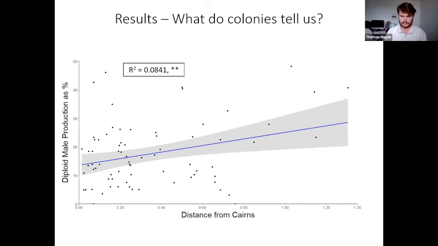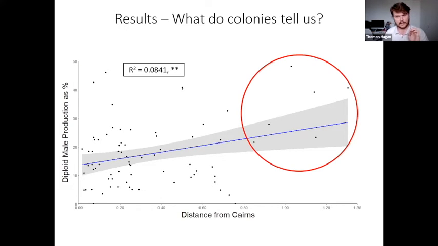So after finding this proportion, we plotted this against the distance the colony was found from Cairns. This distance is proportional to the range edge at time of catchment, which allows us to look at colonies that have traveled a bit further on and past that point and push the range edge out a little bit. We found this relationship to be significant. You can see that the results are pretty variable, and we sometimes find colonies that have a high proportion of diploid males in the center of the range.